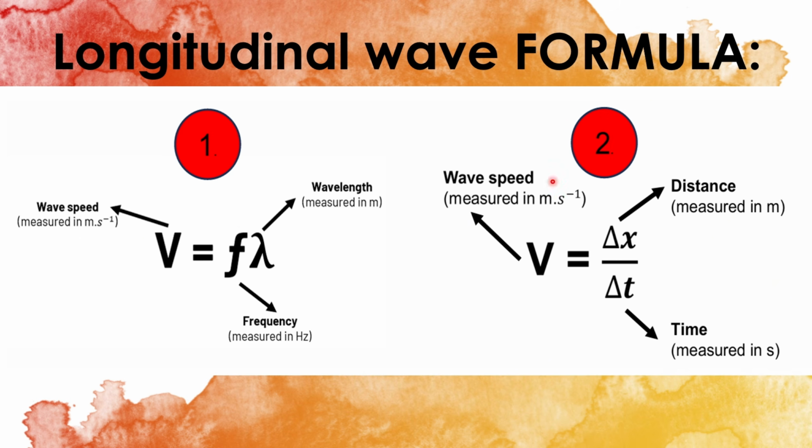Then the second type of formula that we can use is V is equal to the change in distance, which is also measured in meters, over the change in time. The time is always measured in seconds. So you will see these two formulas are exactly the same as the transverse formulas, and that is because longitudinal waves and transverse waves are both mechanical waves. So therefore we can use the exact same formulas to calculate the speed of the waves. So let's look at a few examples on how to calculate the speed of a longitudinal wave.